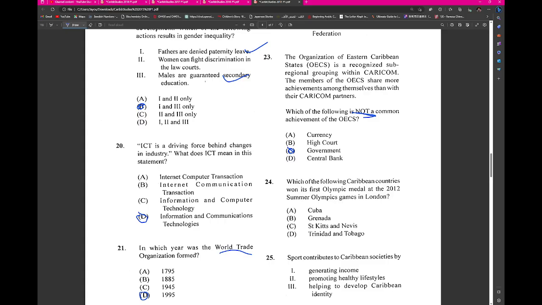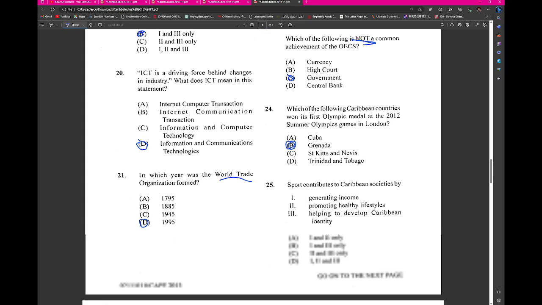Right, in 2012. I think this is interesting. This is probably Grenada, right? When did Grenada win its first ever medal? I think it was in 2012, right?